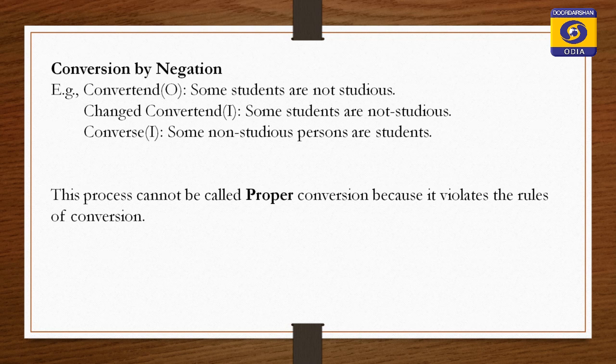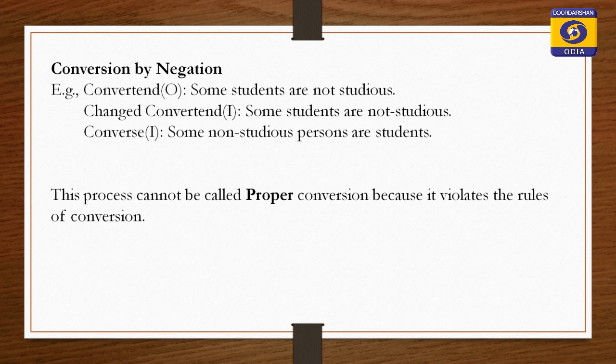They have converted the O proposition to an I proposition. Here students is the subject, and it has become the predicate in the I proposition. So this rule has been applied correctly.